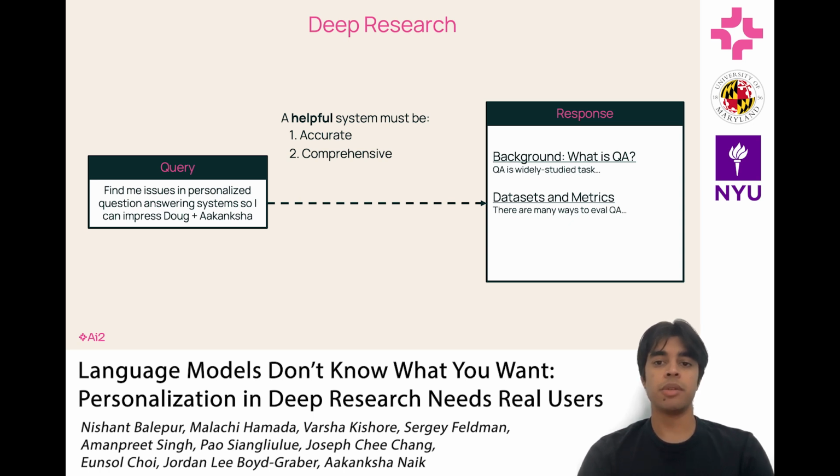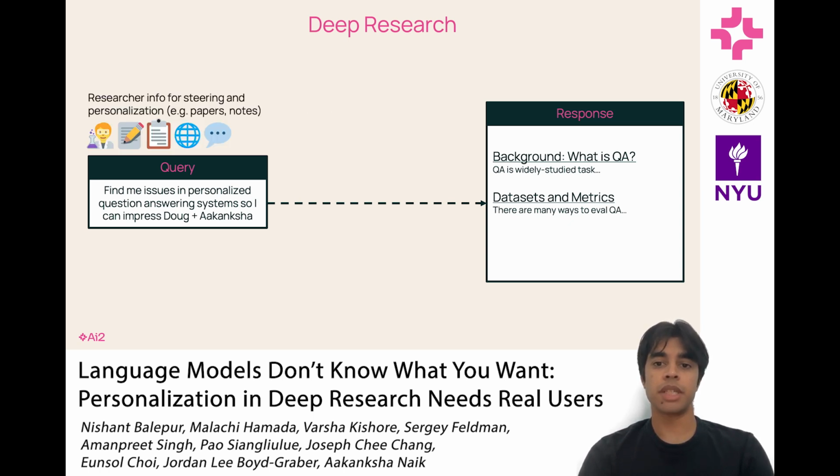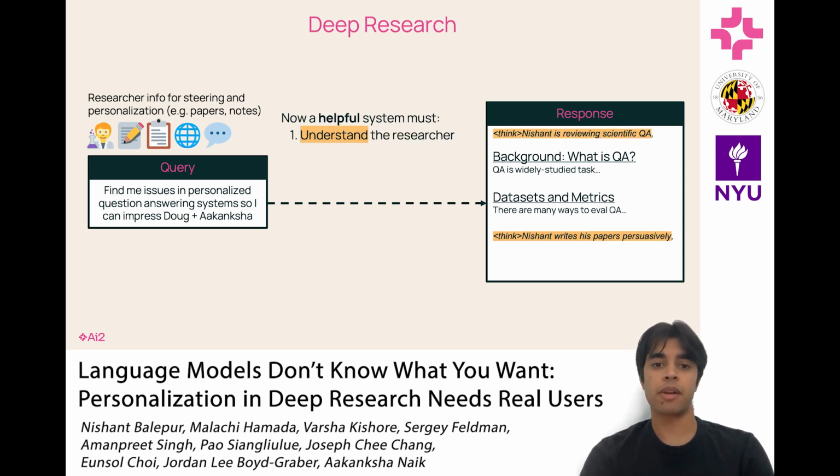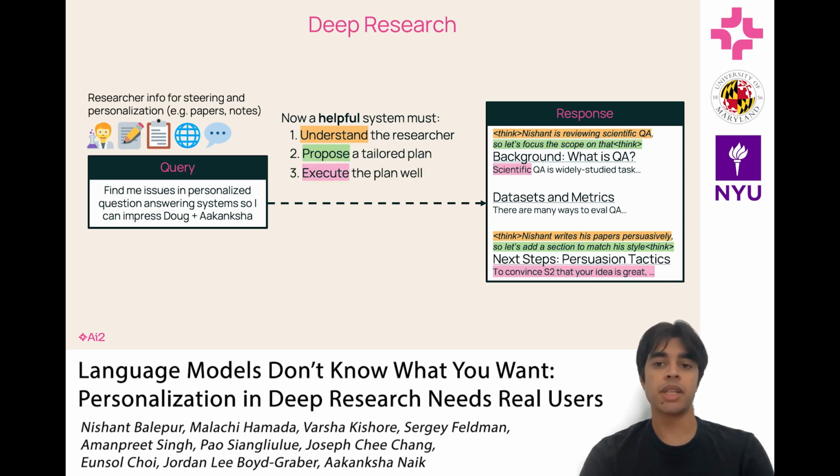But the researchers who use these systems have a lot of additional information that could help inform the generated report, such as their favorite papers, previous queries they asked, and general preferences, where the goal now is to personalize the report based on this user context. Here, a deep research system must move beyond accuracy and coverage and understand the researcher based on their background, decide how to tailor the report to the researcher, and actually execute this plan in the report.